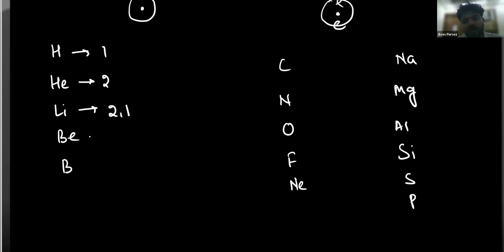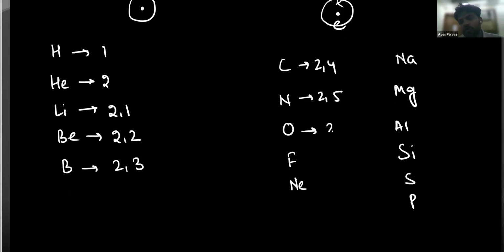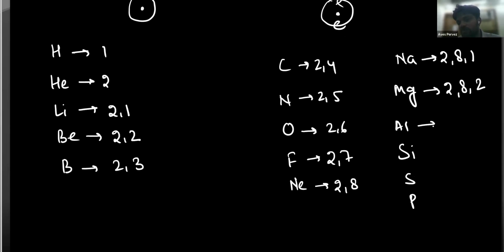So if I'm writing this, the electronic configuration of hydrogen is 1, helium is 2, lithium is 2, 1, beryllium is 2, 2, boron is 2, 3, carbon is 2, 4, nitrogen is 2, 5, oxygen is 2, 6, fluorine is 2, 7, neon is 2, 8, sodium is 2, 8, 1, magnesium is 2, 8, 2. You have studied this in the previous class also, in the 9th standard. If you have not studied, let it be, I will teach you.